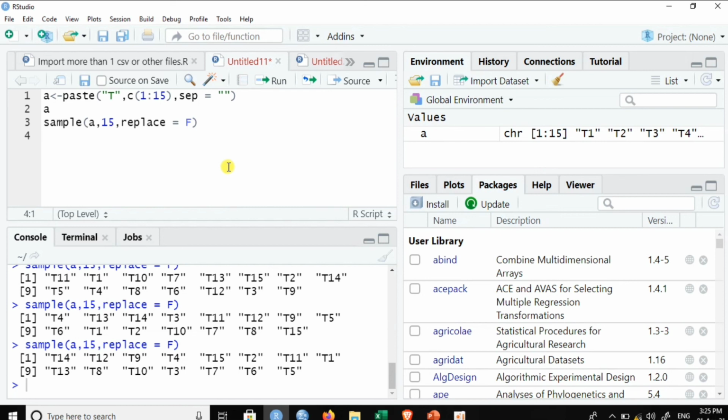So hope now this is clear, and you got an idea about the concept of randomization and how to carry out randomization by the chit method as well as in the R software.